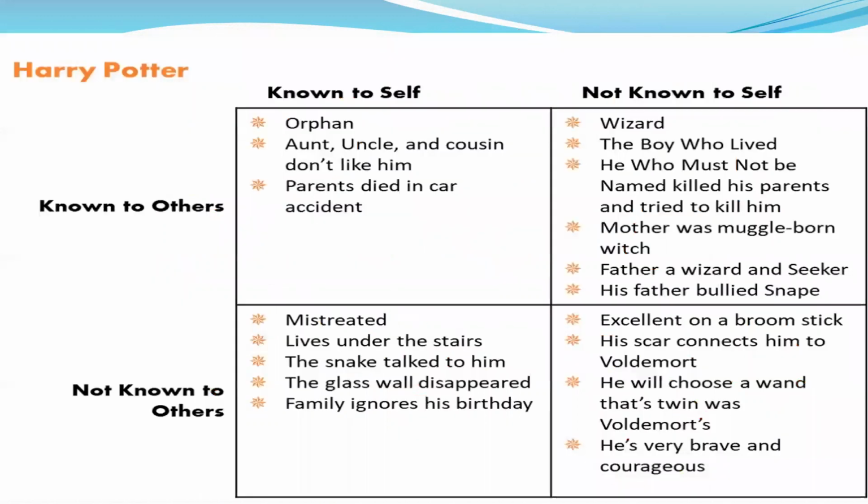So now let's discuss one example I found on the internet regarding Harry Potter, on the basis of the Johari window. The first one is known to self and known to others: he is an orphan, his aunt, uncle and cousins don't like him, and his parents died in a car accident. That is basically the open.